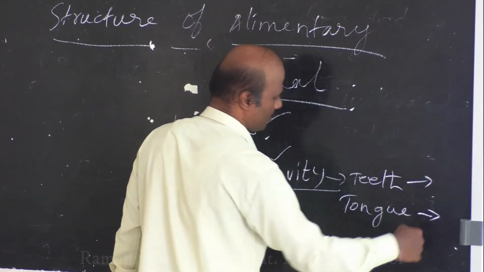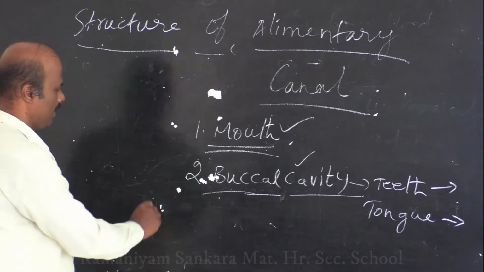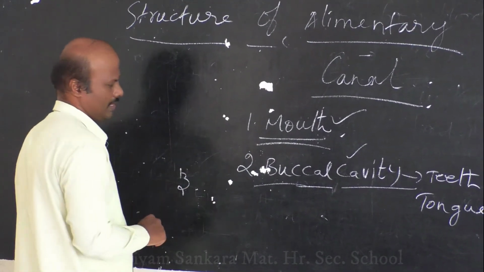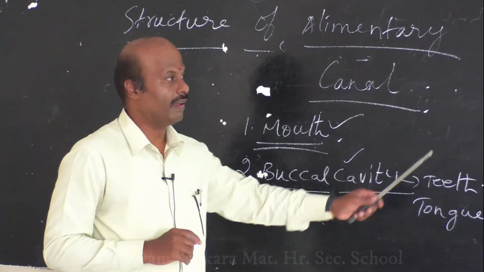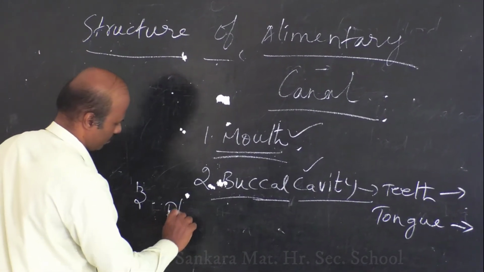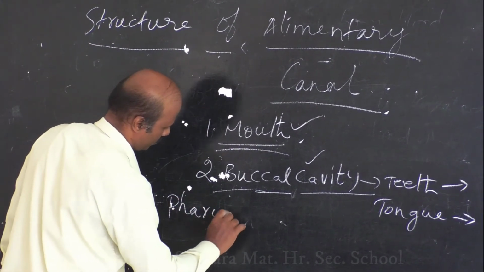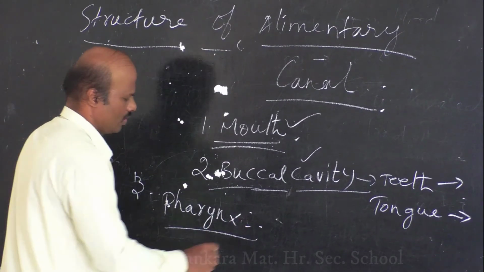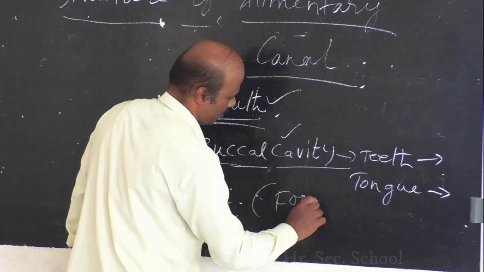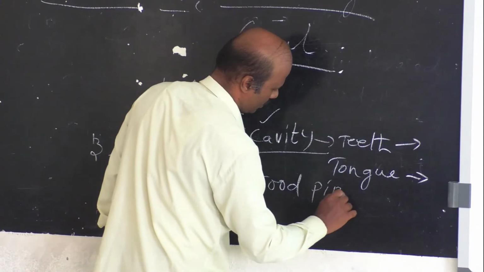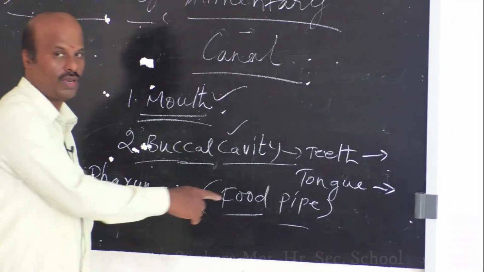What are the functions of the teeth? What are the functions of the tongue? We have discussed them. The third important part of your alimentary canal is your pharynx. So the pharynx is called a food pipe. What is meant by pharynx? It is called a food pipe.